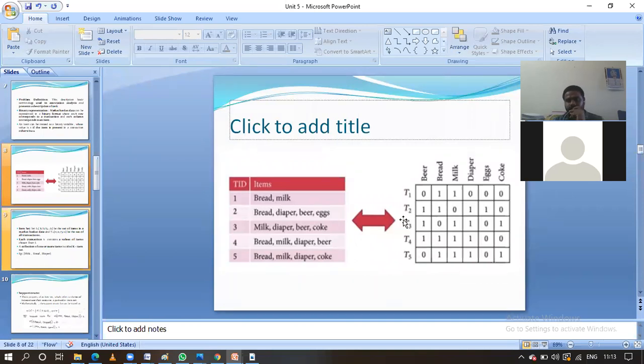Simple thing, guys. Here bread is purchased, so we place one, and milk is purchased, so we place one. That's it. All the remaining items, we place zeros.